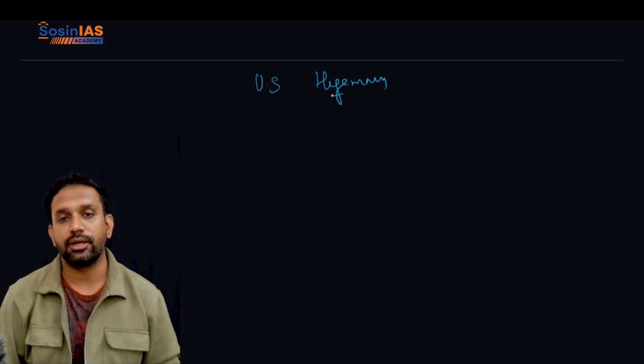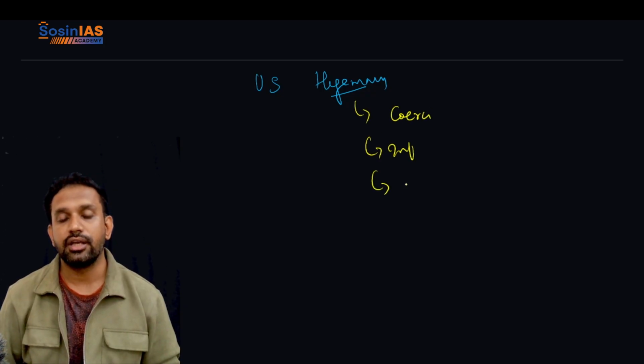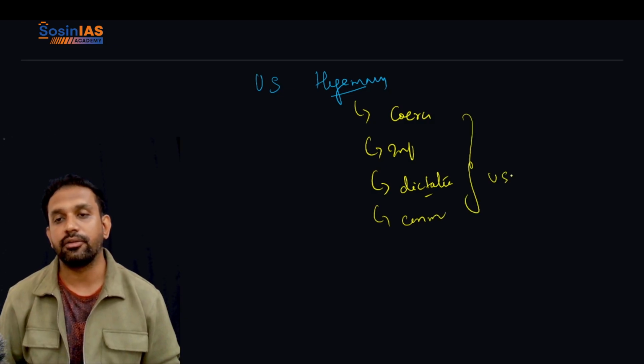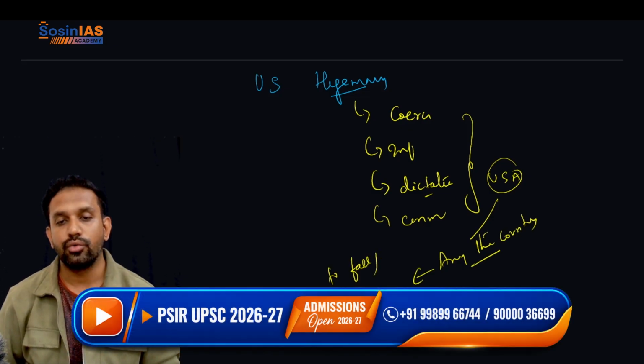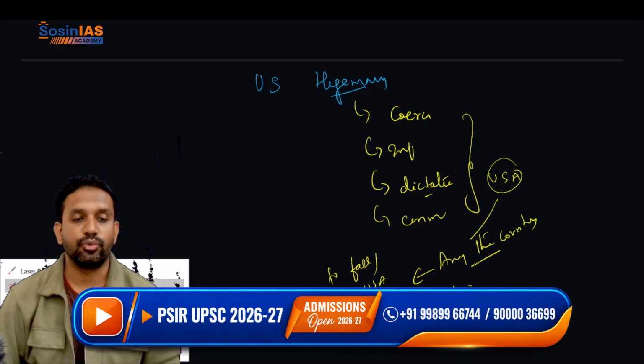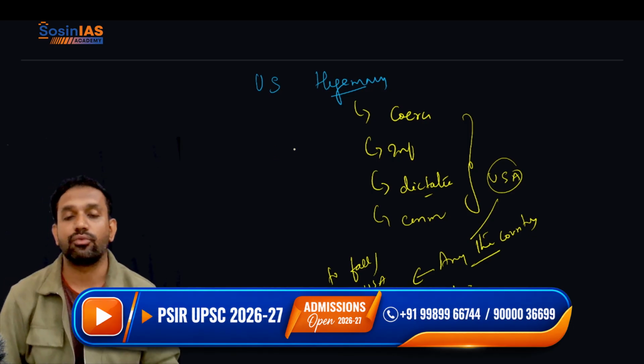Hegemony is nothing but, so first of all, let us define what is hegemony. Hegemony is any coercive action taken, any influence on any other country, any dictation of terms, any command from a country, especially the US here, on any other country, to follow the US-determined decisions and also the US-determined interest. So this is called hegemony.